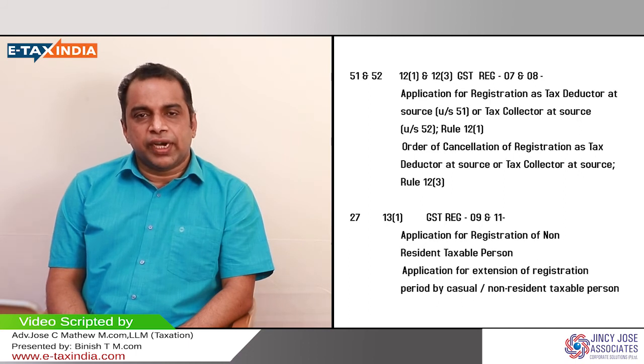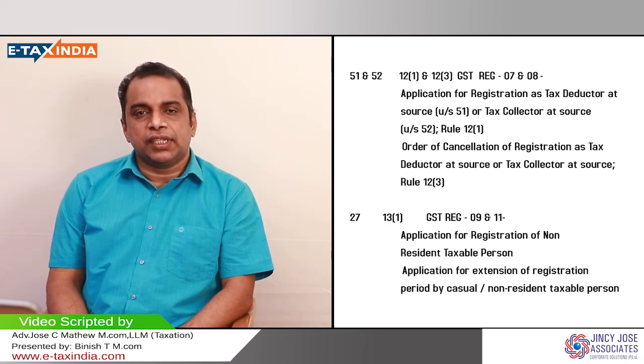They are not providing any supply of goods or services. Actually, they are not here for business. So what they have to do, if they are purchasing any goods or availing any services from a business person in India or a registered taxable person in India, they have to upload the details and claim refund of the same.